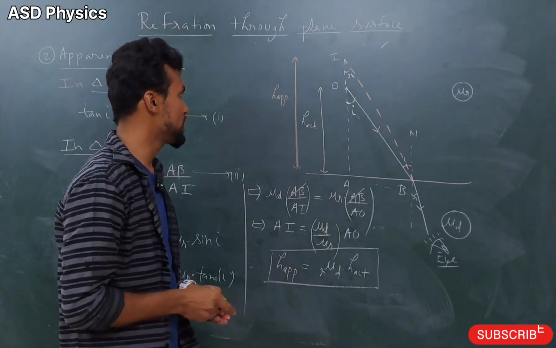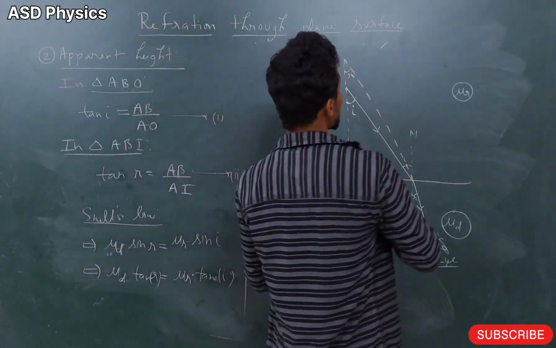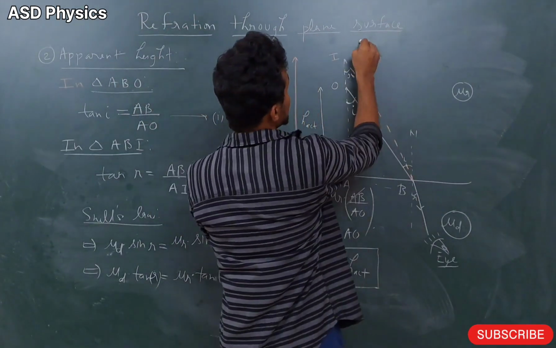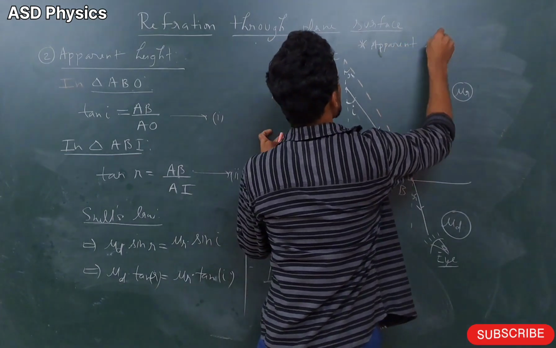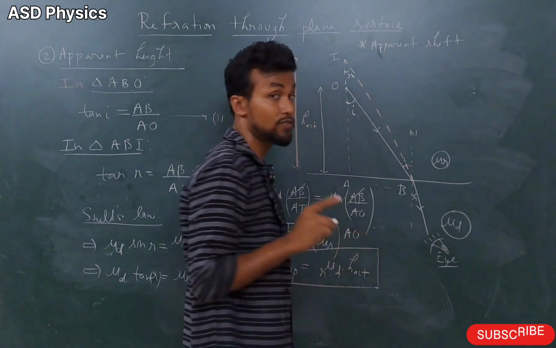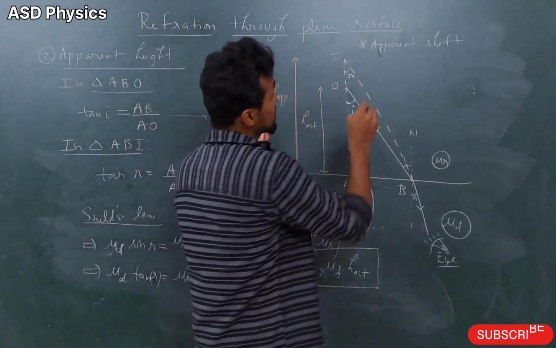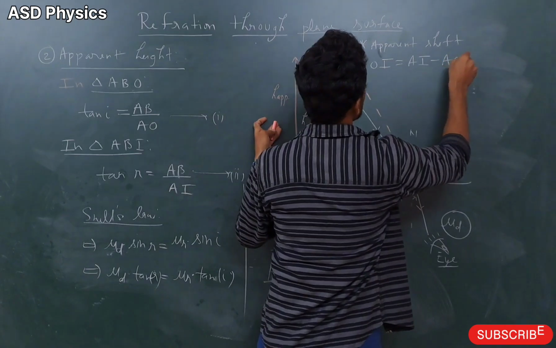After that, dear students, if we have to write the apparent shift like the previous one, so what will happen right here? Let me just write here. Apparent shift. So guess please, what is the apparent shift, dear students? Apparent shift from where to where? O to Y, is it? So this apparent shift OY is given by AI minus AO.